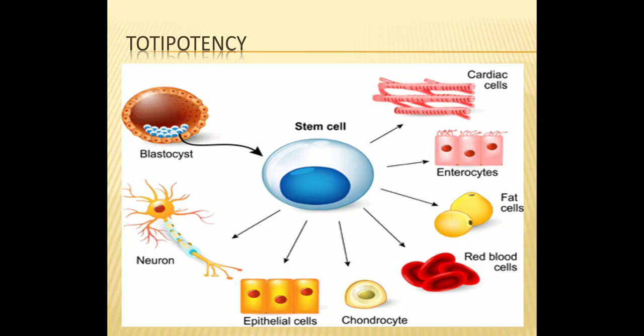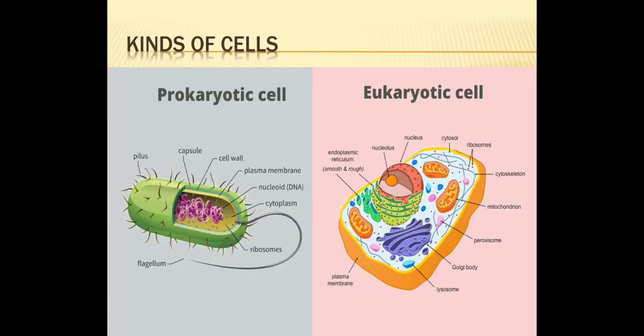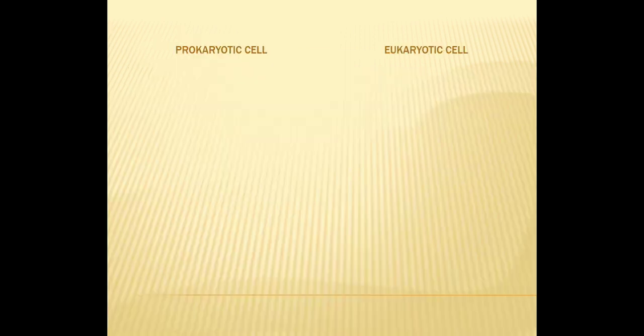Now, coming towards kinds of cells. Living organisms are grouped into two main categories. They are prokaryotic cells and eukaryotic cells. Now let's see the details of these two. We'll study it in the form of differentiation, or we'll compare both of these cells so it will become easier for you to remember it.